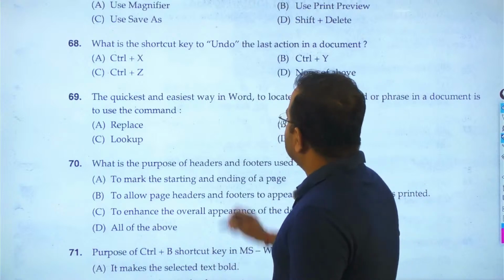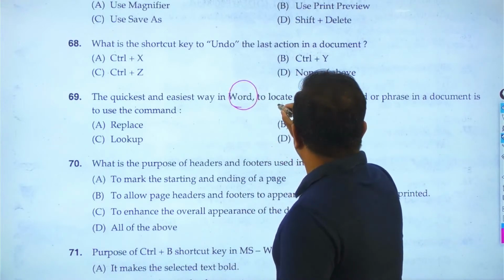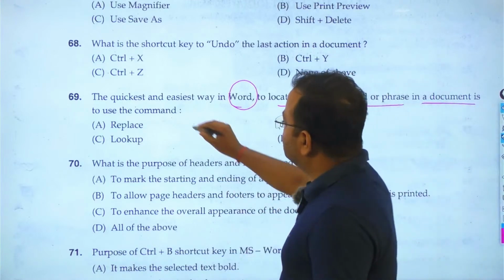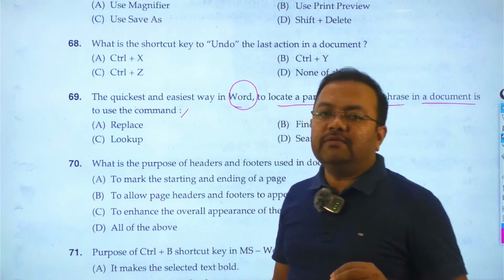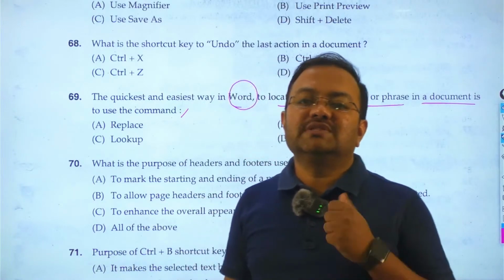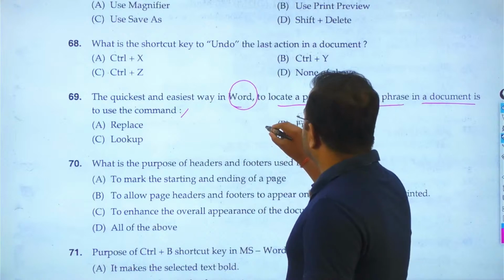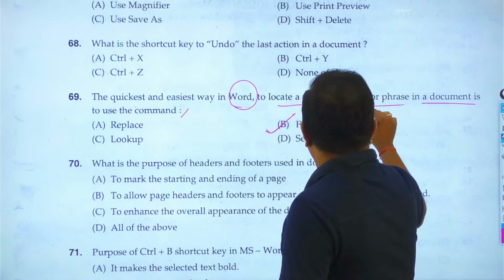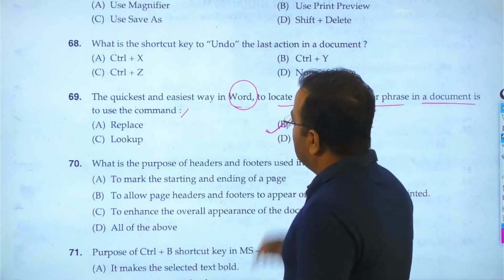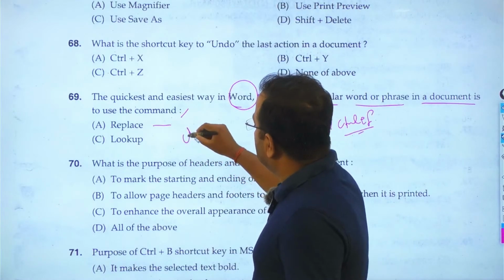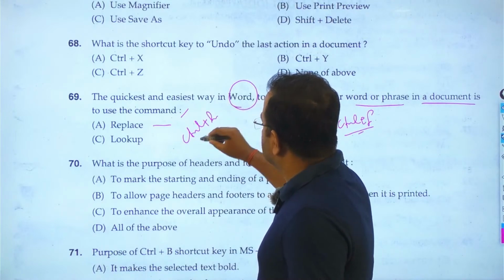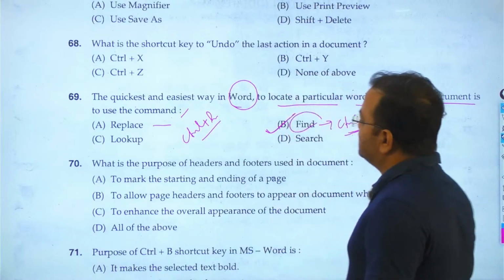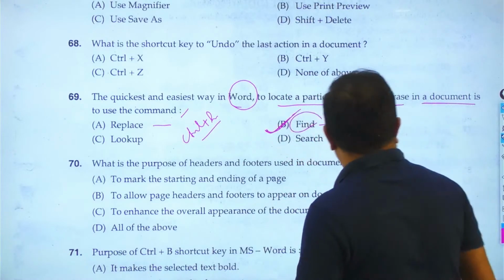The quickest and easiest way in MS Word to locate a particular word or phrase in a document is to use the Find command. So in order to identify or locate any word or sentence, we need to choose the Find option, and its shortcut key is Control plus F. For Replace, we need to choose Control plus H. Okay, and Find is Control plus F. So question number 69, the answer is B.